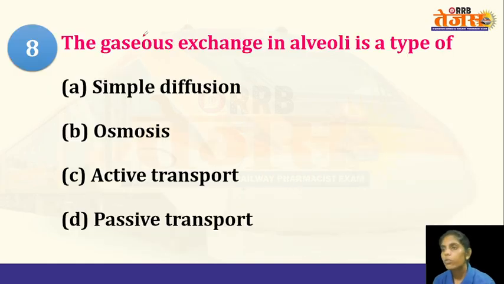And the next question: the gaseous exchange in the alveoli is a type of. In our body, the fluids, ions, and also the gases are transported or exchanged by different mechanisms like active transport, passive transport, simple diffusion, facilitated diffusion, osmosis, etc. Particularly the exchange of gases between the alveoli, that is between the lungs and the bloodstream, by what mechanism are the gases exchanged? The options are simple diffusion, osmosis, active transport, and passive transport. So what is the answer? It is simple diffusion.